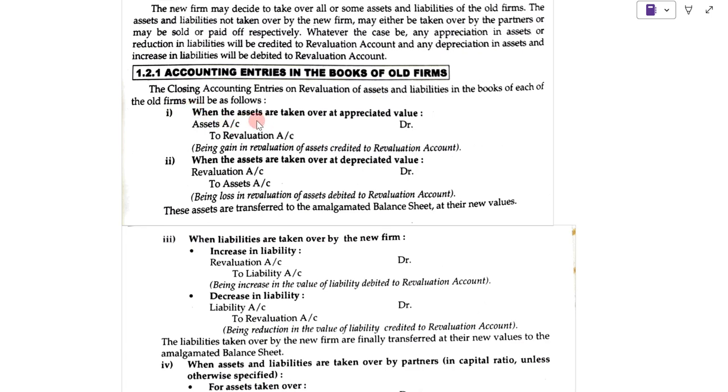Now suppose when the assets are taken over at appreciated value, then the journal entry will be assets account debit to revaluation account. When the assets are taken over at an appreciated value, meaning at increased value, then assets account will be debited and revaluation account credited. Now when the assets are taken at depreciated value, meaning at a decreased value, revaluation account debit to assets account credit.